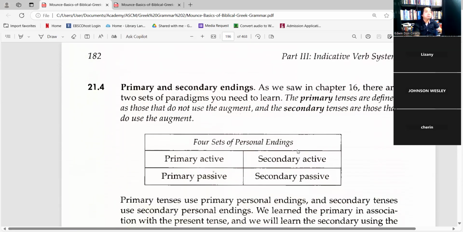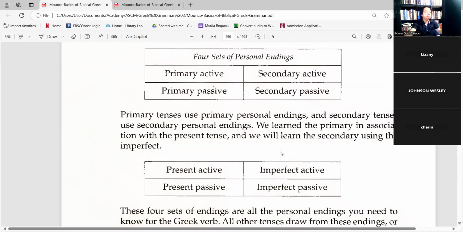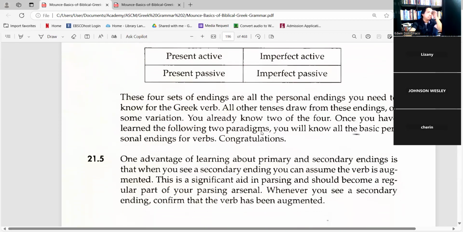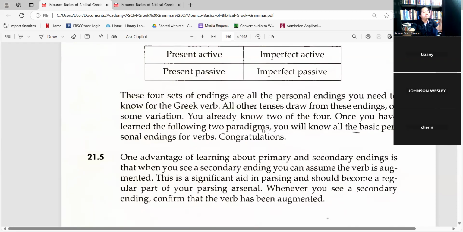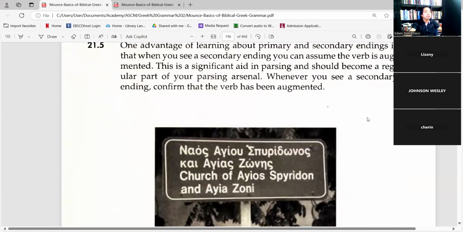And then there are four sets of personal endings: the primary active, and then the primary passive, and then the secondary active, and then later on the secondary passive. So these four sets of endings are all personal endings you need to know for the Greek verb.